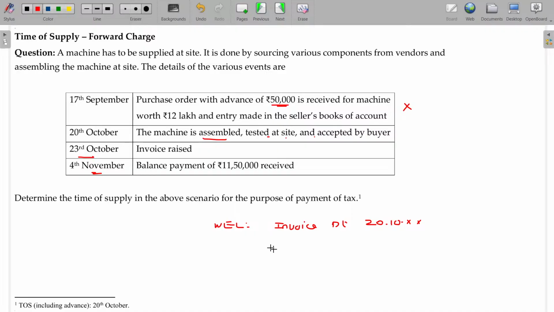And payment date, payment receipt. Receipt of payment being 4th November. Whichever is earlier will be taken. So, 20th October will be the final date. 20th October will be the final date. Clear?